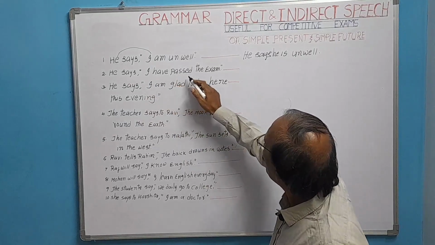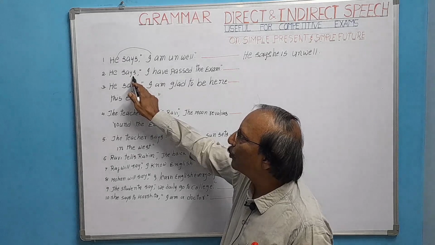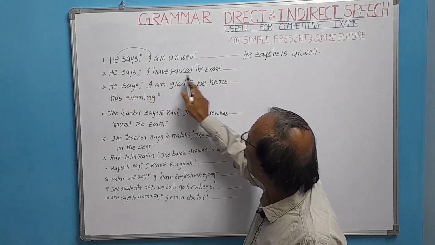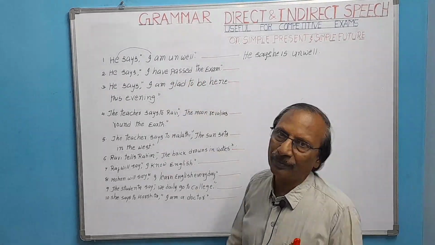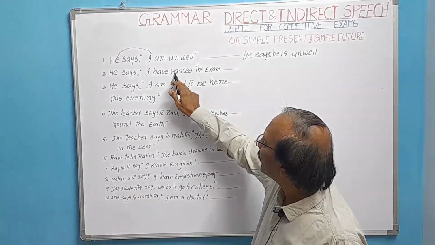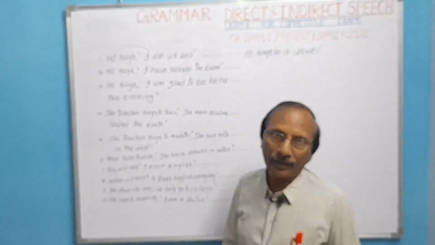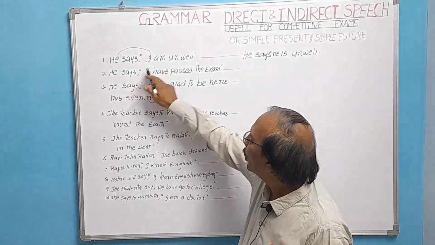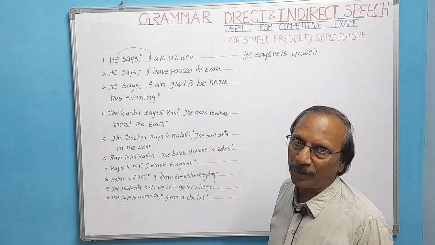He says, "I have passed the exam." Here, he says is also the reported verb in the simple present. The sentence given within inverted commas is in present perfect. Actually, as per our rule, we have to change a present perfect sentence into past perfect. But here, the reported verb is in simple present. So we have to follow the reported verb. As per the reported verb, we need to change the sentences given in the reported speech.